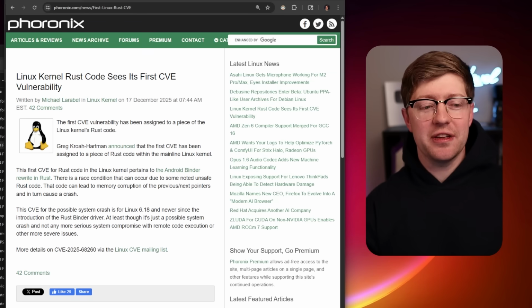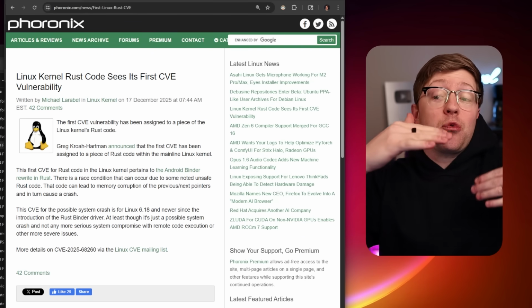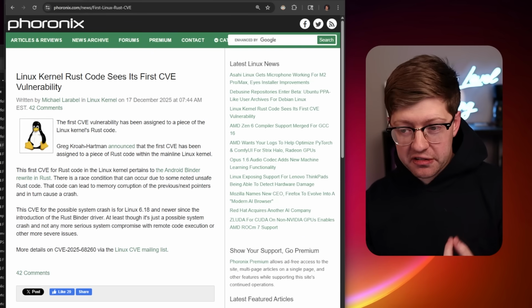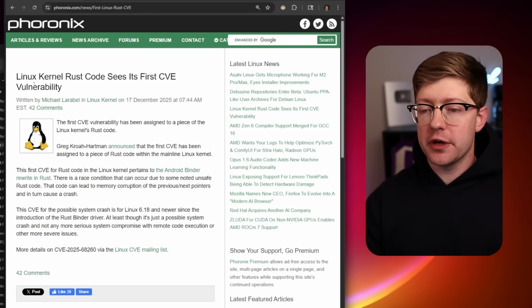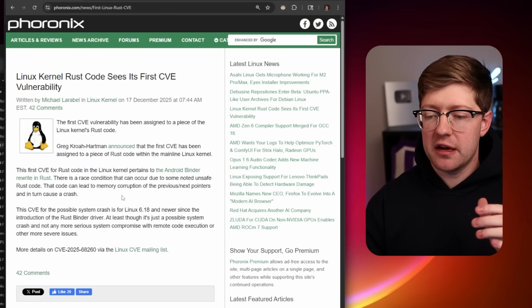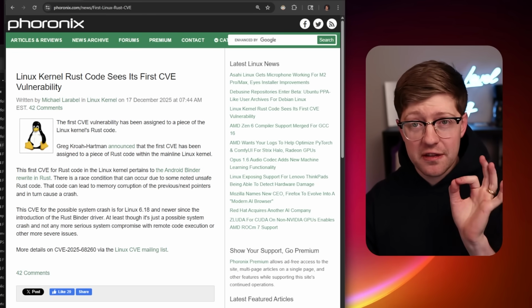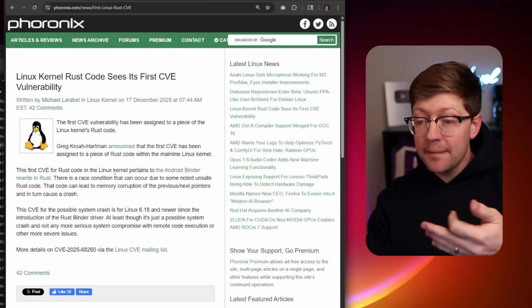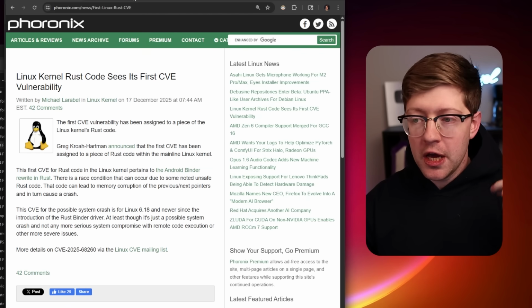A CVE has been found in the Linux kernel, and not just any CVE, it's a CVE in Rust code. Linux kernel Rust code sees its first CVE vulnerability. Really interesting stuff going on here, guys. It has to do with a line of unsafe code in a Rust driver that made its way into the Linux kernel. Let's talk about it.